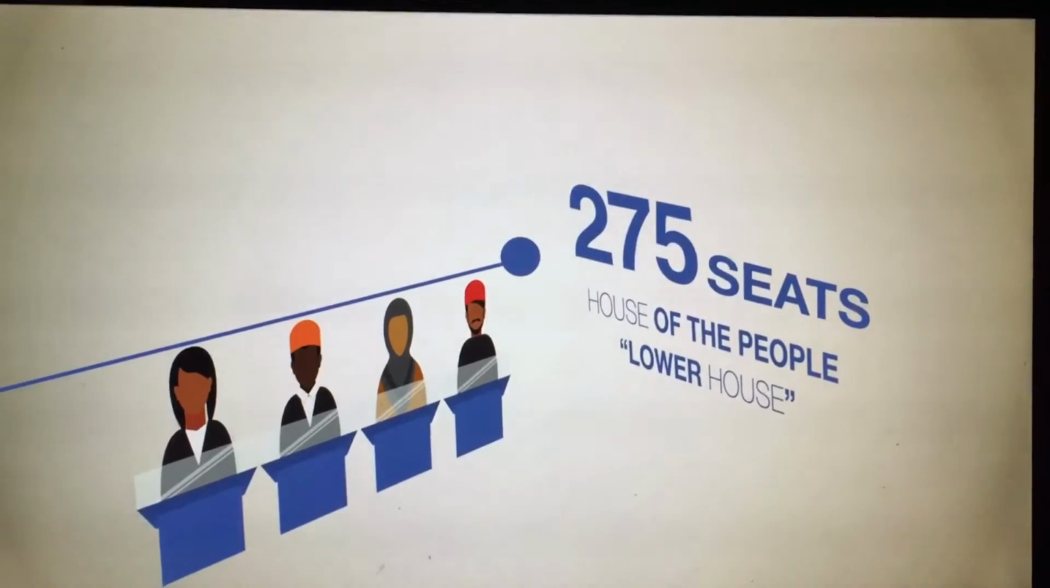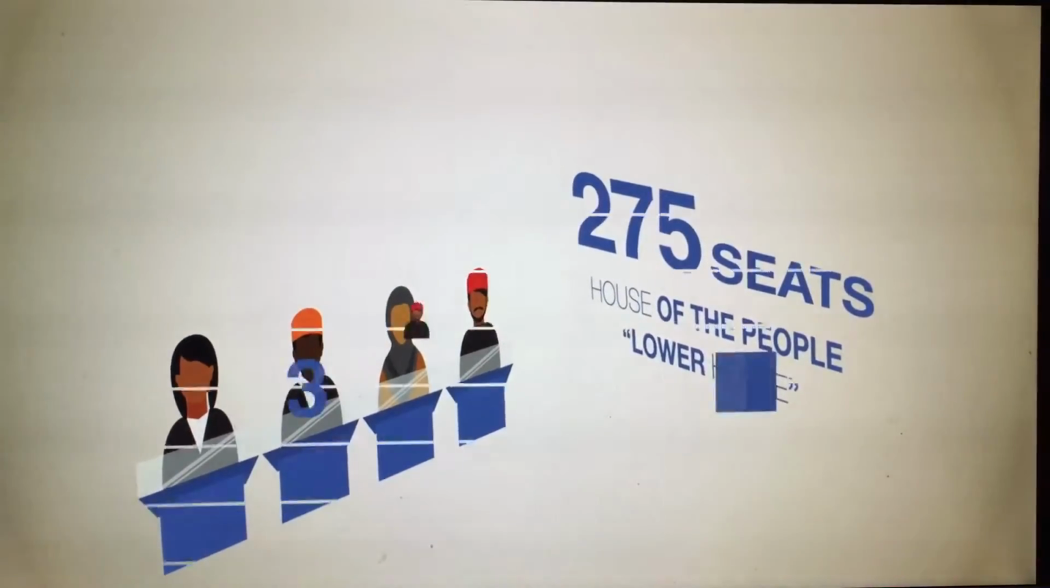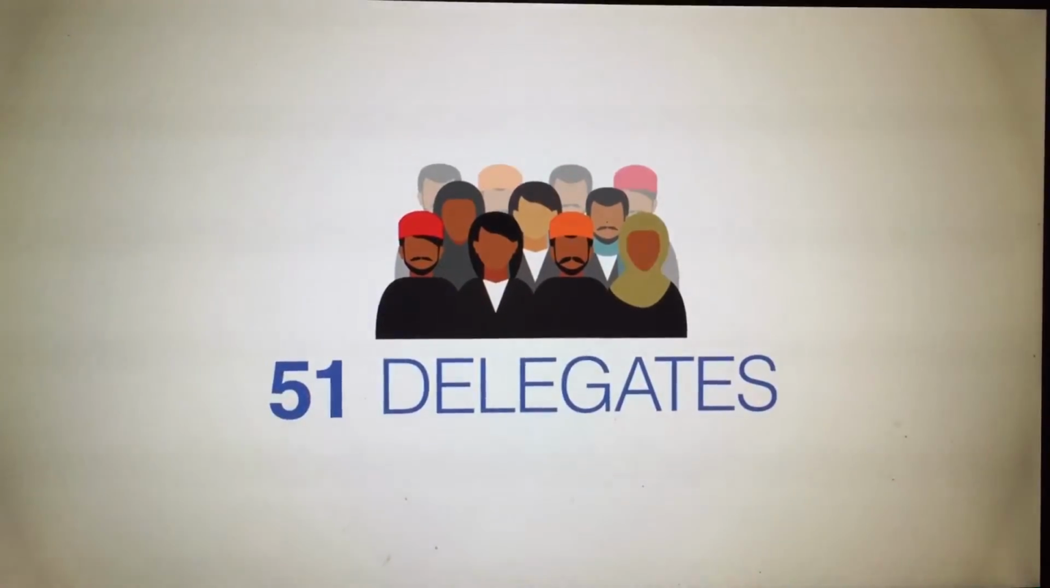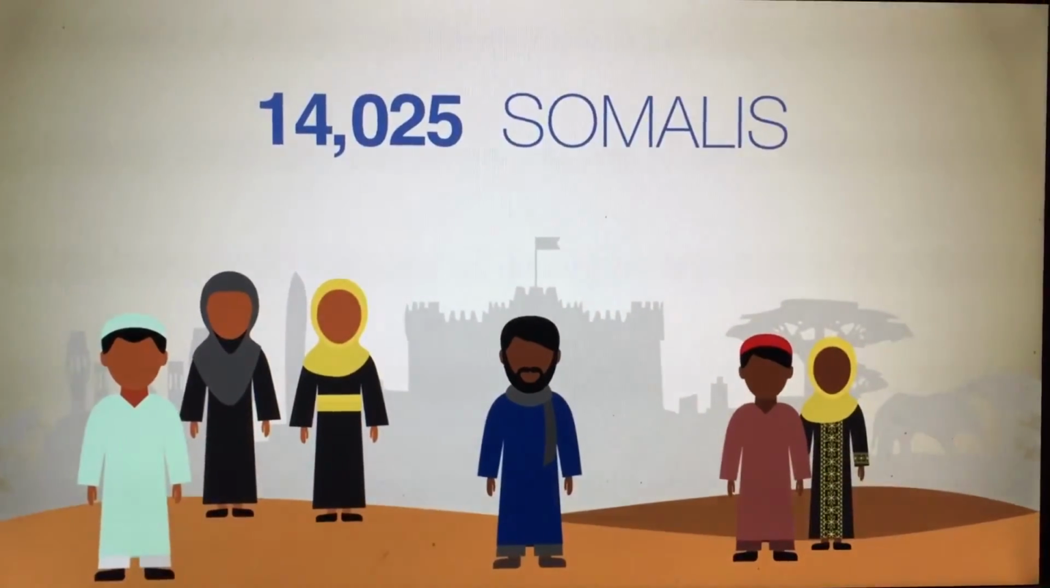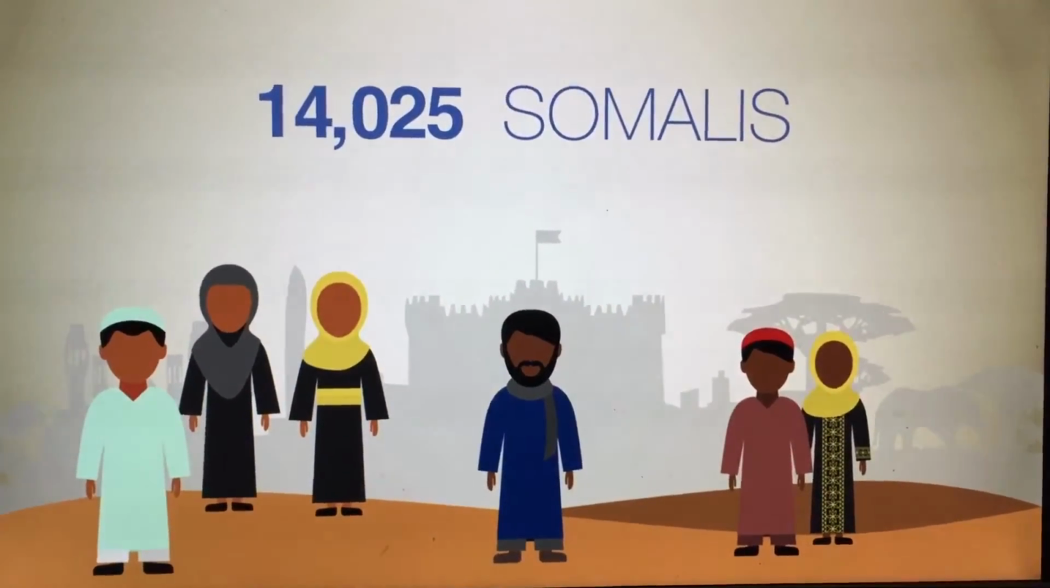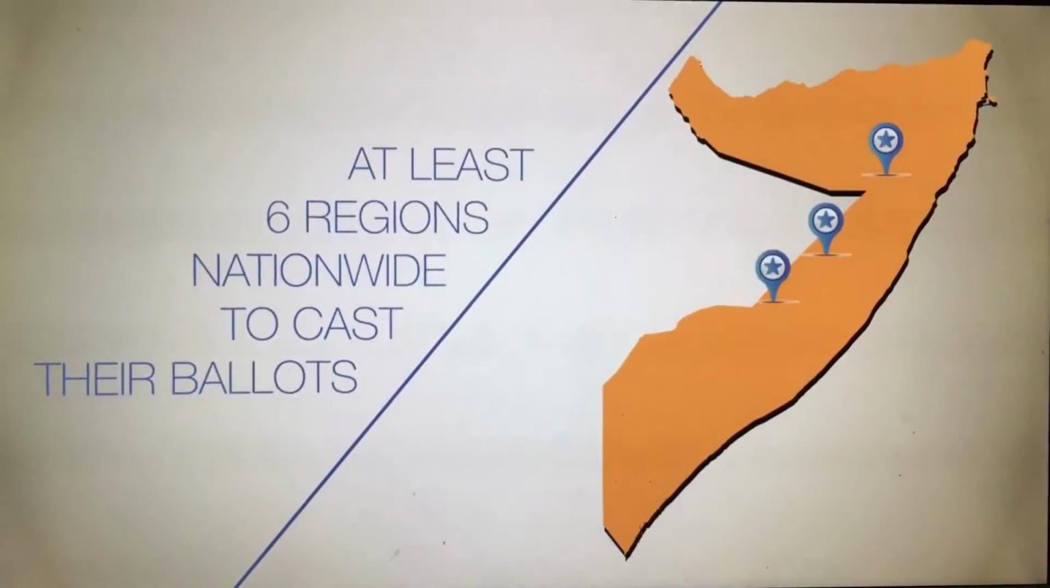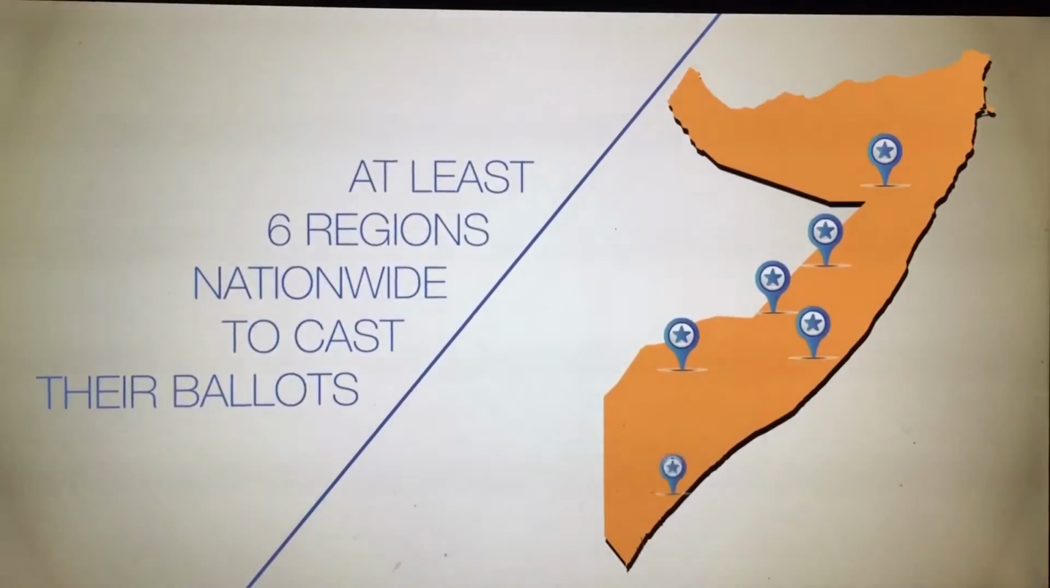There will be 275 electoral colleges, each consisting of 51 delegates. A total of 14,025 Somalis will therefore participate in the electoral colleges, and they will gather in at least 6 regions nationwide to cast their ballots.